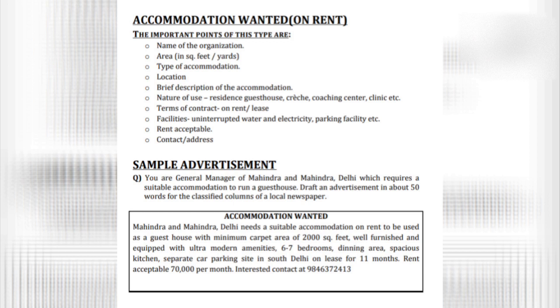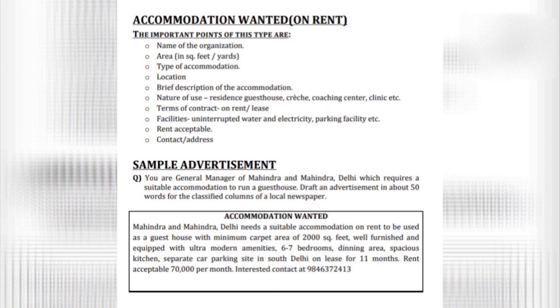Then the type of accommodation has been mentioned. We have written the brief description of the accommodation also. Location also we have mentioned. And then the nature of use. We have specified for what purpose we need the accommodation. It is to be used as a guest house.